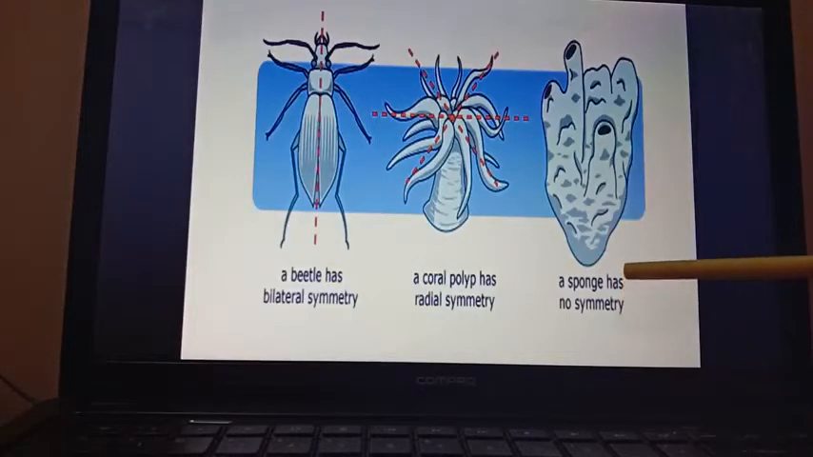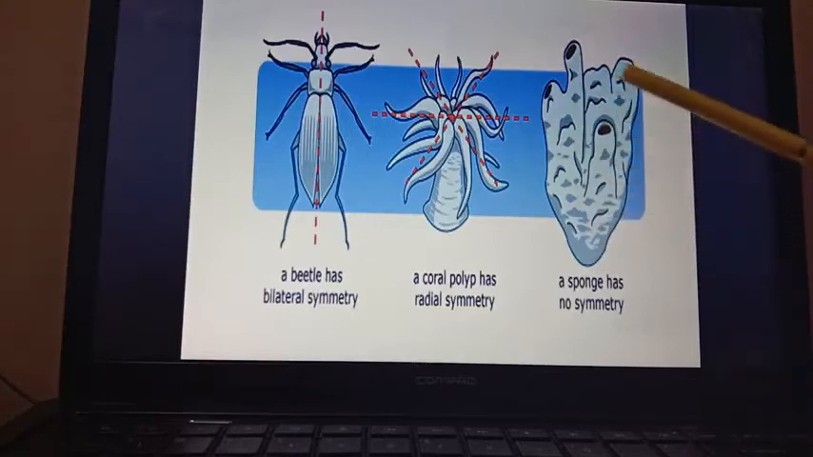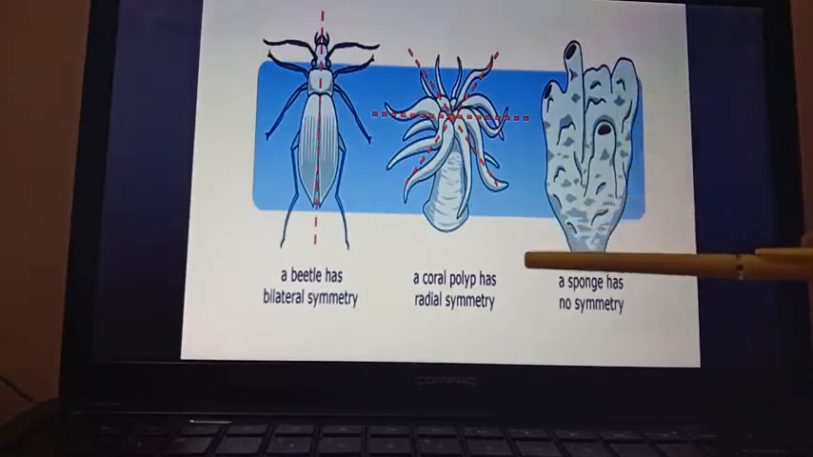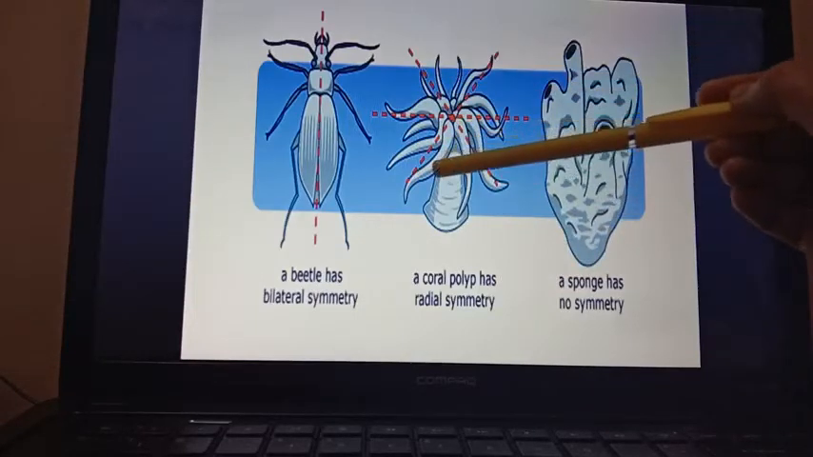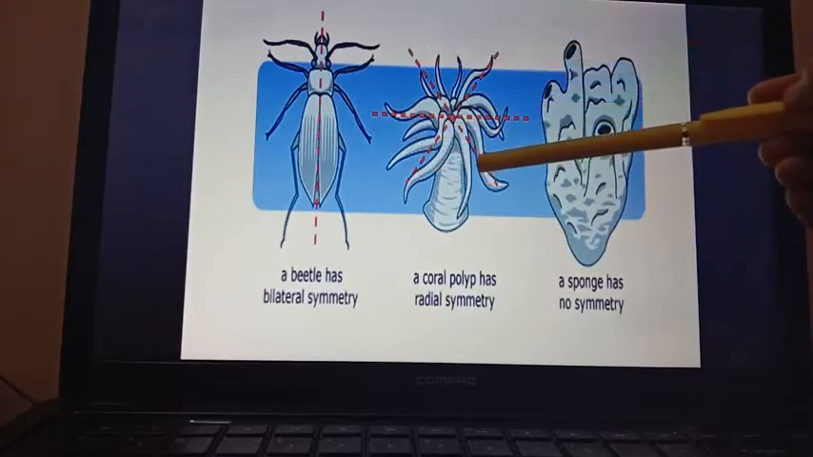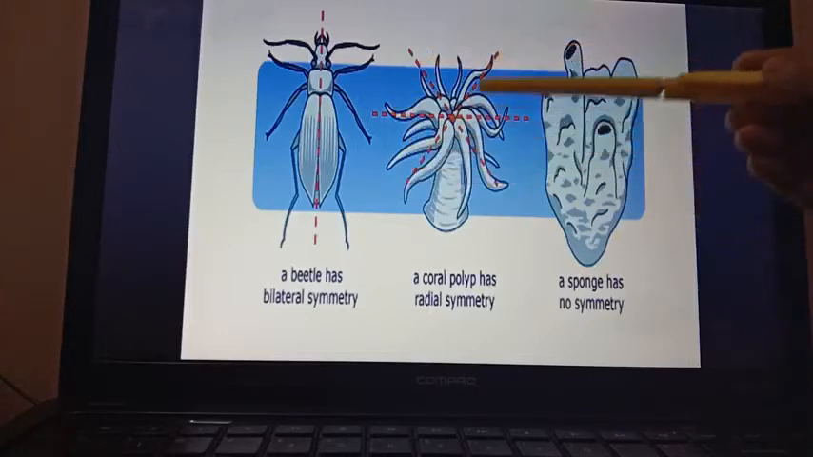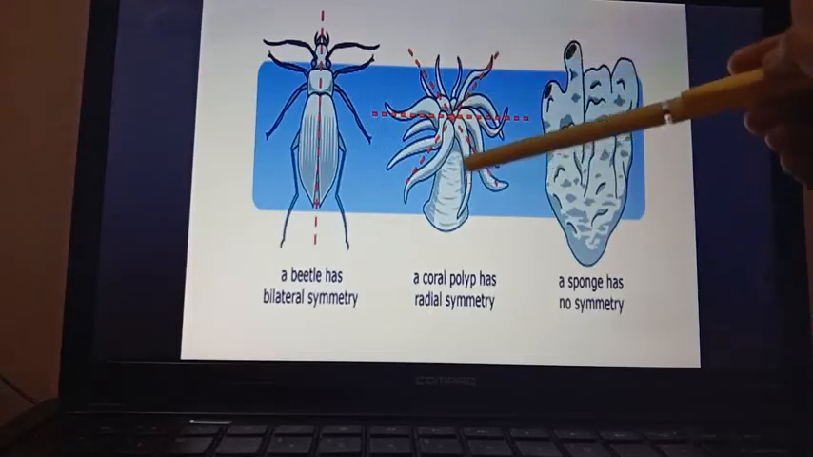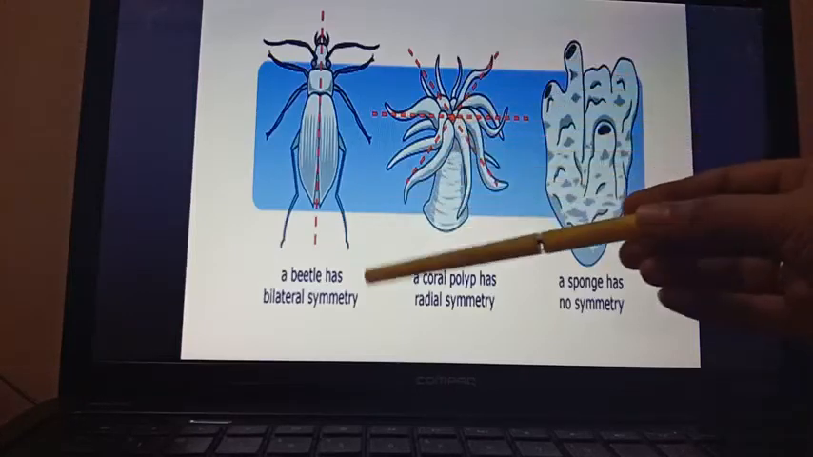Asymmetrical means they do not have any symmetry. By any side you can't cut the organism so that any symmetry will come. So no symmetry, asymmetrical. Next one is radially symmetrical. Here in the red colored line you can see this is a wheel-like symmetry, meaning if you cut the animal in any longitudinal axis, it will give you equal halves, equal parts.